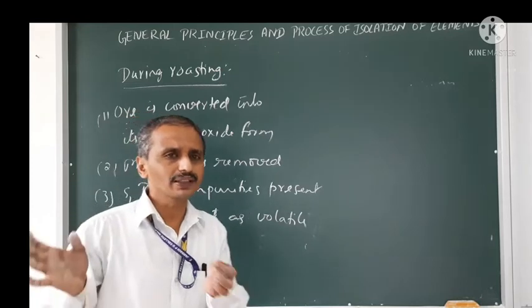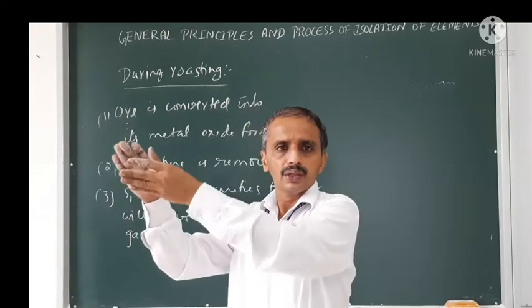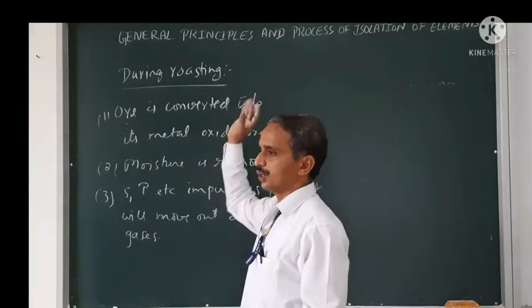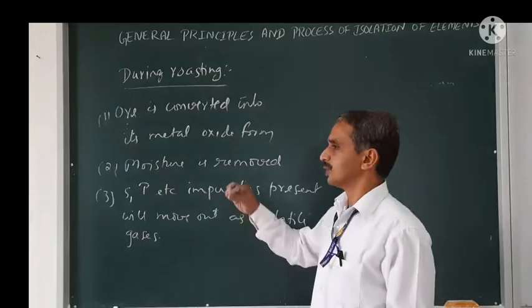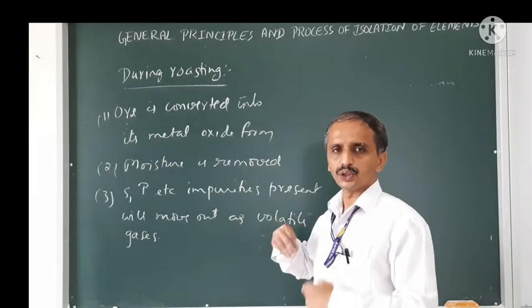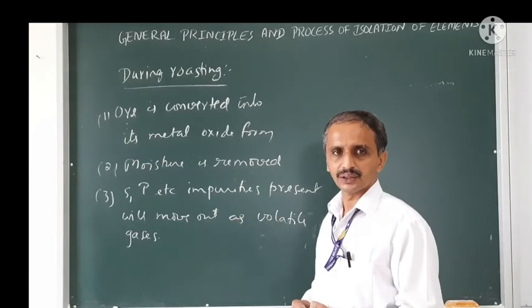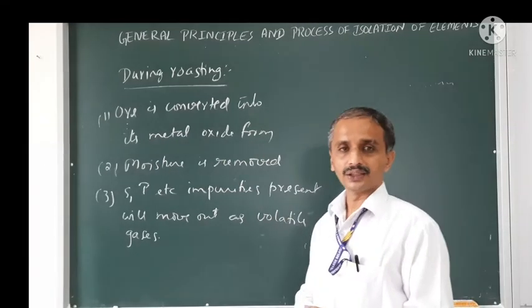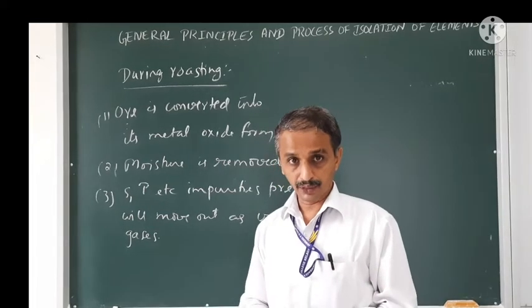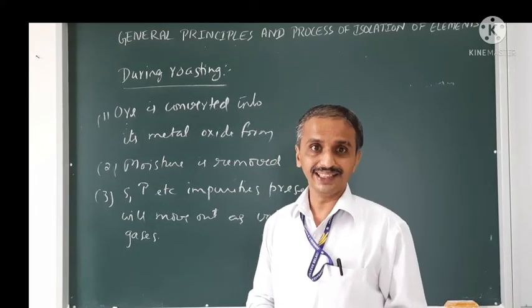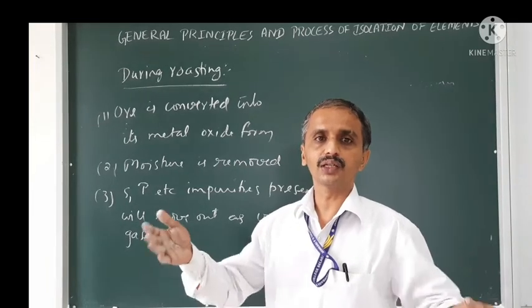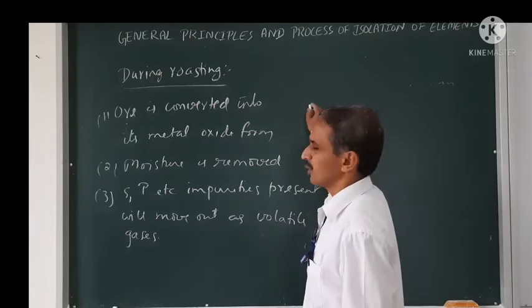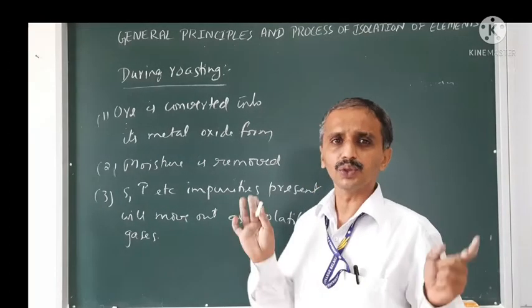Sometimes in the question paper it will be like this: during roasting, A, moisture is removed; B, sulfur etc. goes out as volatile impurities; C, ore is converted into its metal oxide form; D, all of these. Then you have to choose all of these. From the annual exam point of view, you can ignore this; they may not give any question from this, but a competitive exam question can be asked.